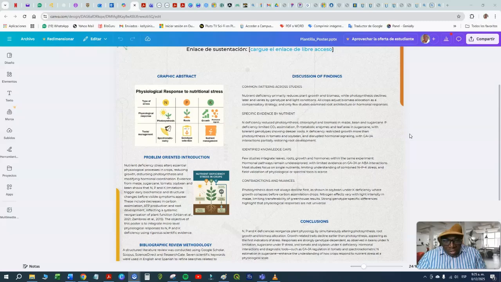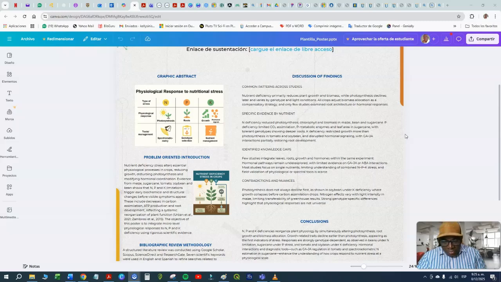Nitrogen, phosphorus, and potassium deficiency reorganize plant physiology by simultaneously altering photosynthesis, root growth, and biomass allocation. Growth-related traits decline earlier than photosynthesis, appearing as the first indicators of stress. Responses are strongly genotype dependent, as observed in beans under nitrogen limitation, sugarcane under phosphorus stress, and tomato and soybean under potassium deficiency.